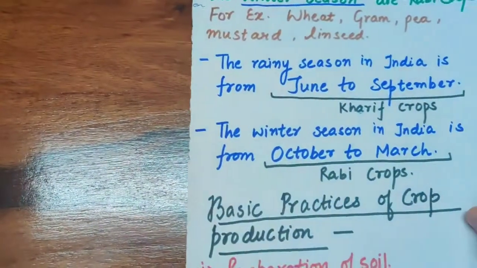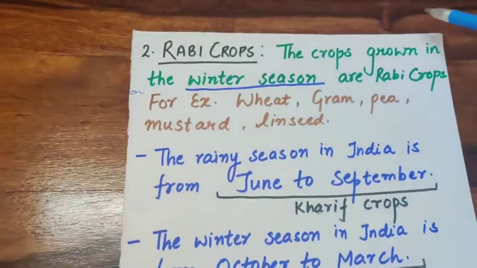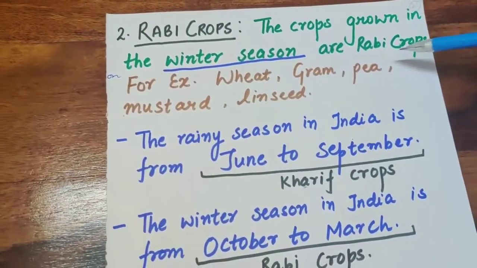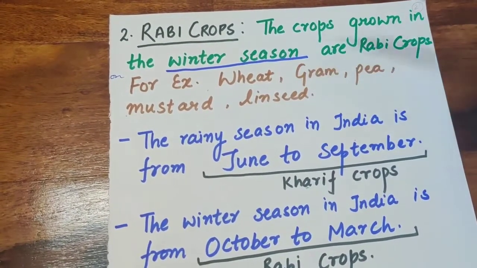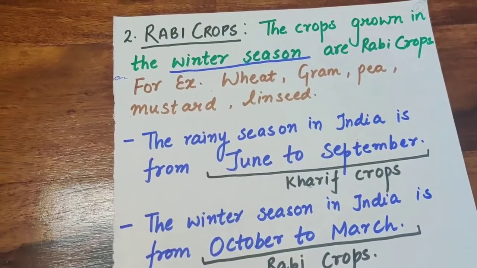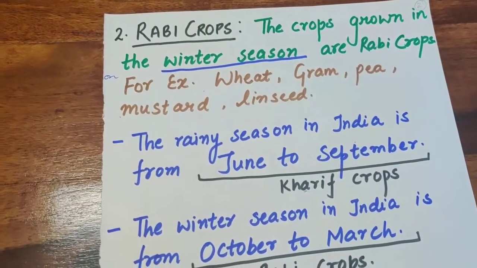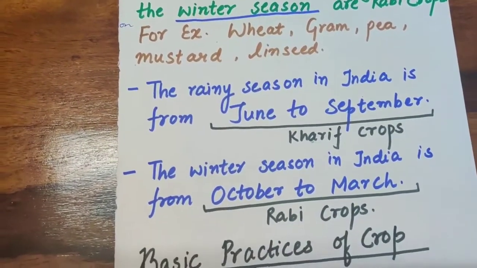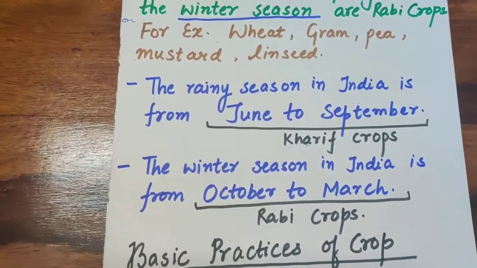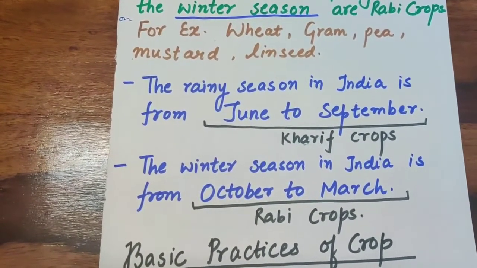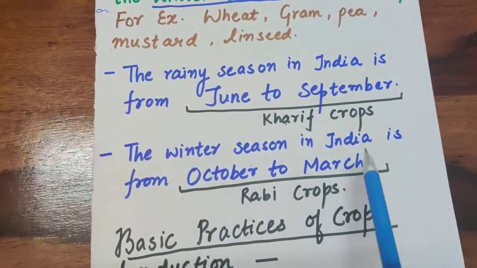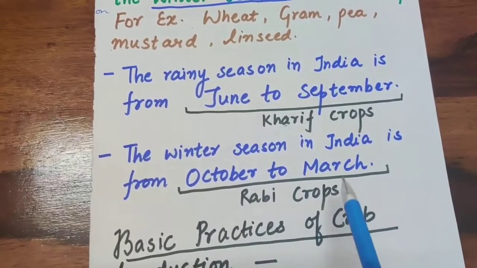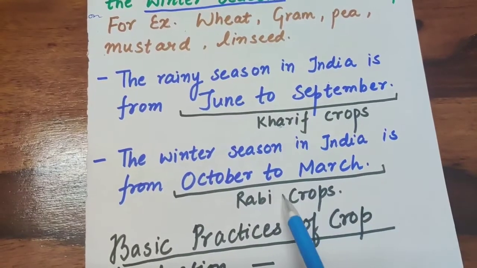Now the second is the crops grown in the winter season. The crops which are grown in the winter season are Rabi crops, and the examples are wheat, gram, pea, mustard, linseed. In short form, I have written that the rainy season in India is from June to September, and you can underline it and write Kharif crops. And the winter season in India is from October to March. These are Rabi crops.